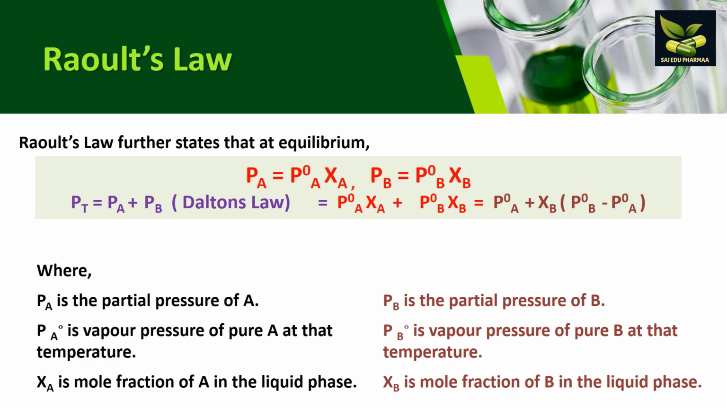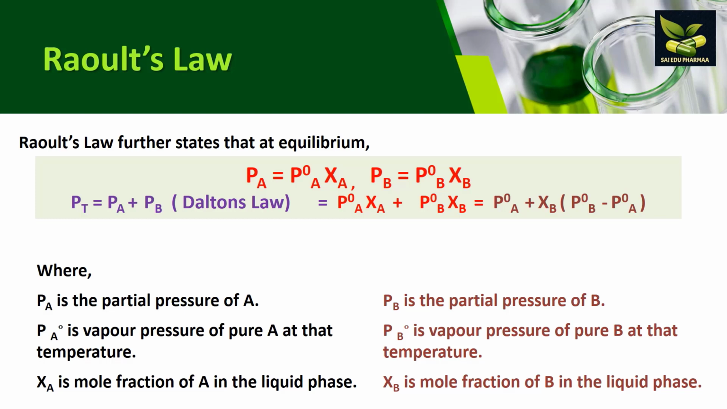Initially, when we consider a single component, for example, if there are two liquids A and B, here PA is equal to P0A XA and PB will be P0B XB. As per Dalton's law, if we consider total vapor pressure, then PT will be the addition of both the components, PA plus PB. So when we add PA plus PB, the equation will be P0A XA plus P0B XB, which can further be written as P0A plus XB times (P0B minus P0A).